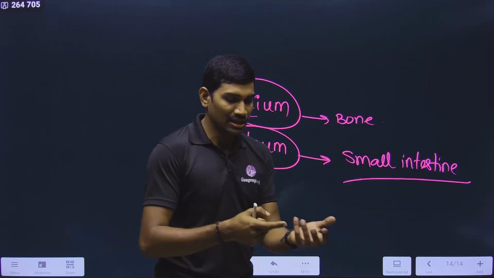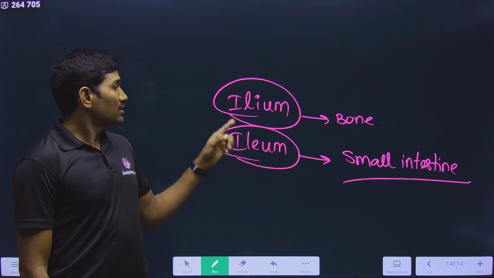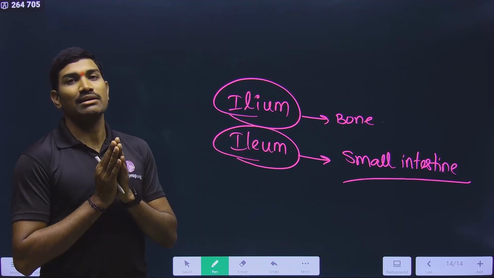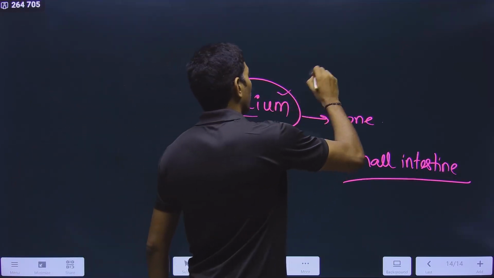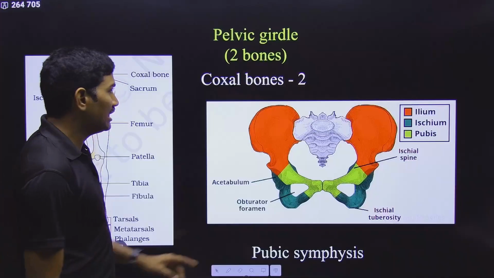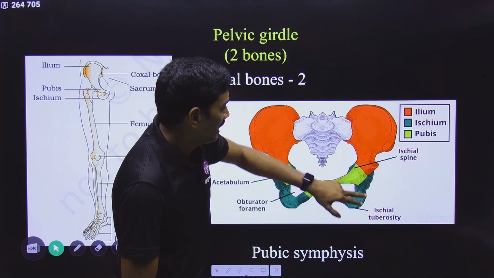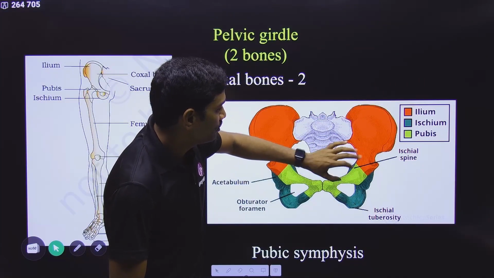The small intestine has the duodenum, jejunum, ileum. This is the spelling of that ileum. These two are completely different. So please understand this. We are talking about the bone present in the pelvic girdle. Its spelling is I-L-I-U-M. Please observe carefully. So it is the ilium, and then this is the ischium, and this is the pubis.